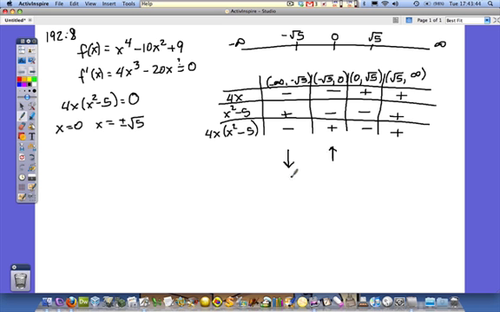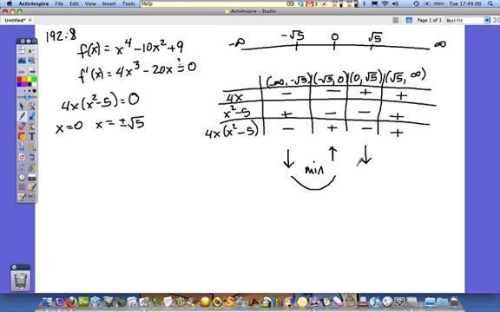Now, if a function goes down and then it goes up, what do you get? Besides a goofy looking happy face with arrows for eyes. You have a minimum. Sorry, I'm just funny sometimes.